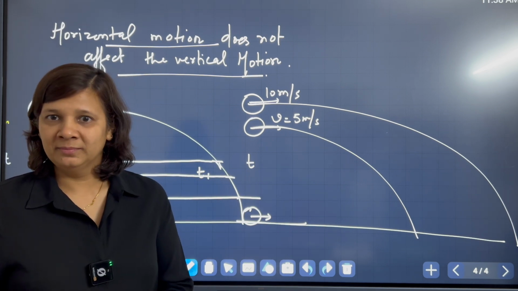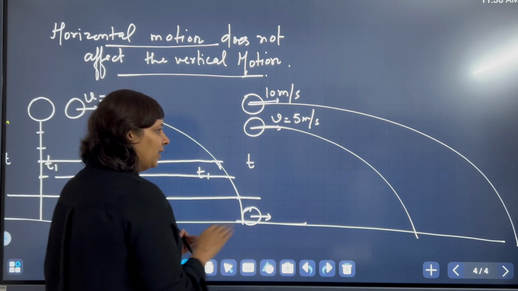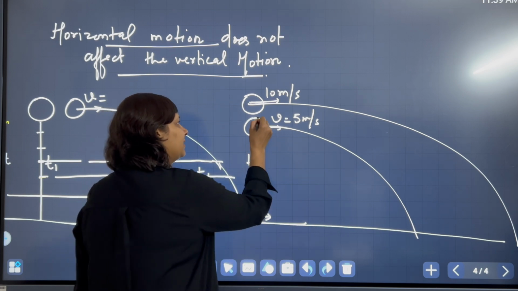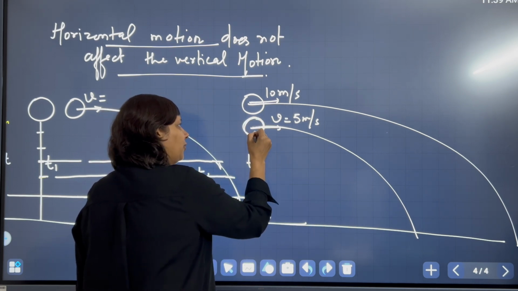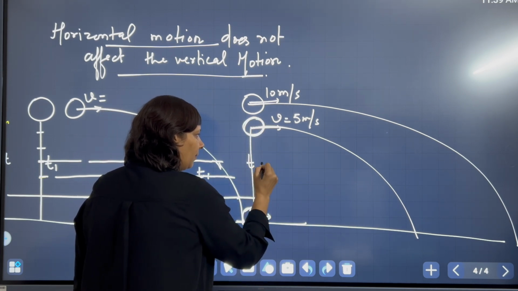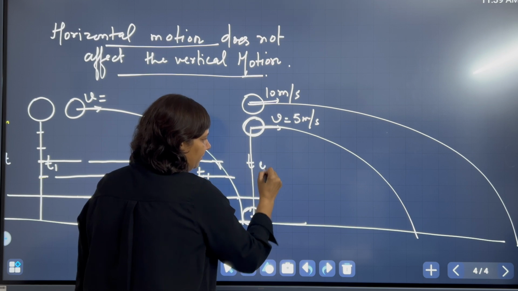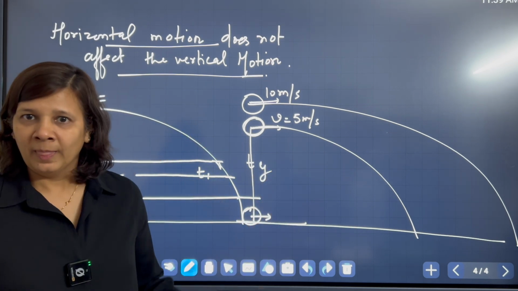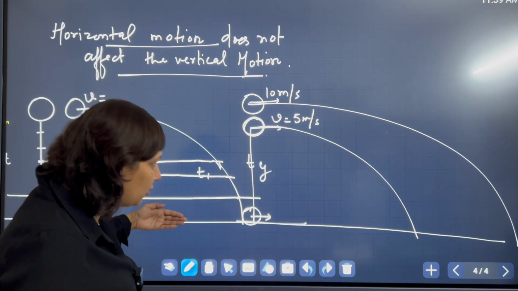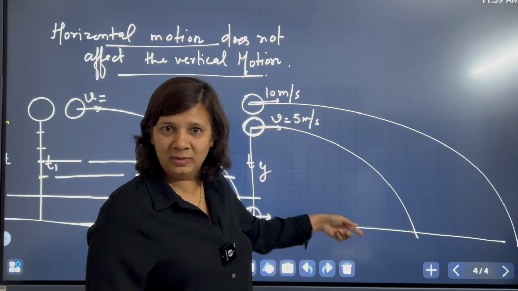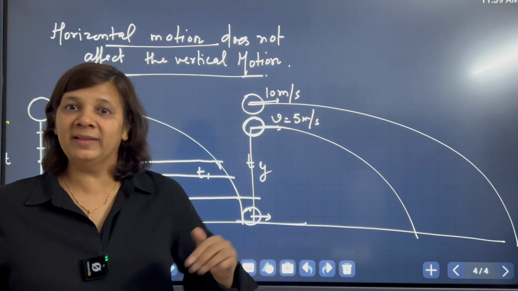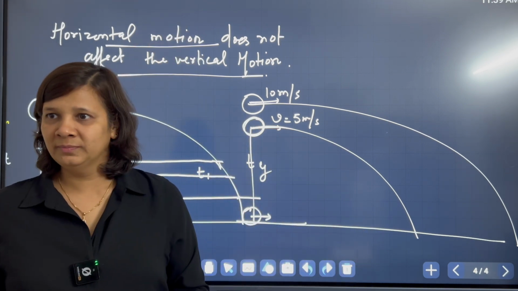amount of time. Which shows that it does not matter whether this ball was kicked from a distance, let us take y. So here again the horizontal motion of these two balls is not affected by the vertical motion of the ball.